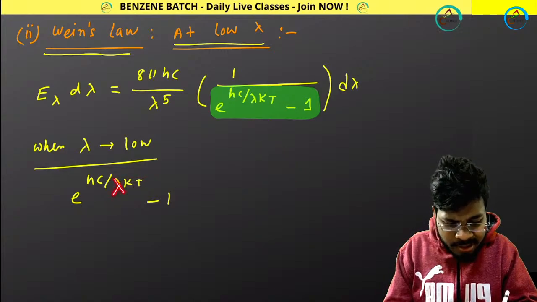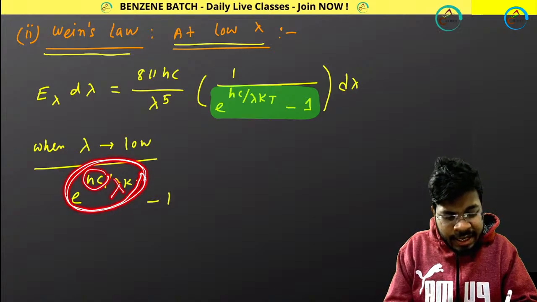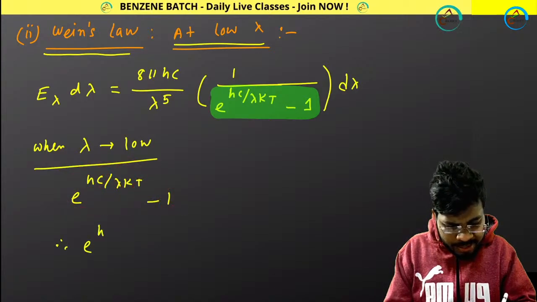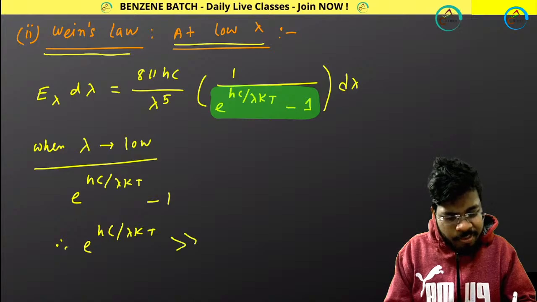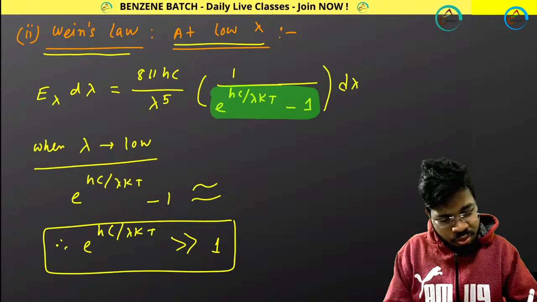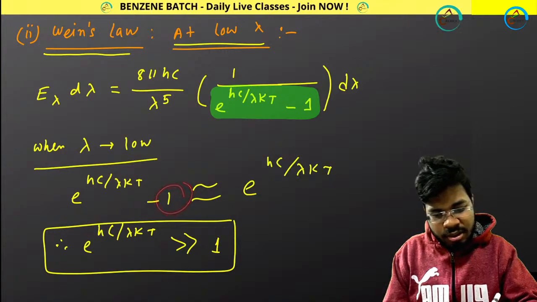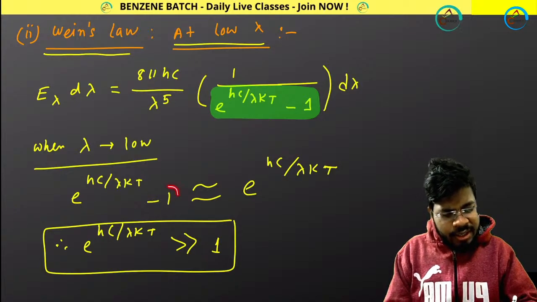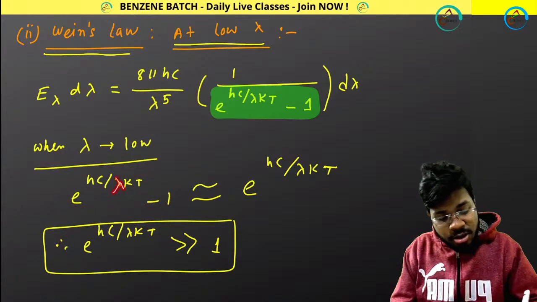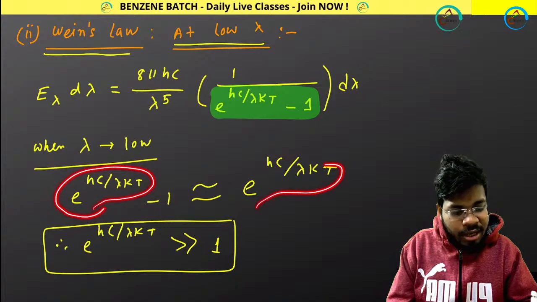So if lambda value is low, this term will be bigger, overall term will be bigger. And if overall term is bigger, then it is too much bigger than 1. Therefore I can say e to the power hc divided by lambda kt is very much bigger than 1. That means this is nothing but e to the power hc by lambda kt. I am neglecting this 1, because with respect to this 1, this term is too much bigger at lower wavelength region. And because of that I am taking only e to the power hc by lambda kt. I am ignoring this one.